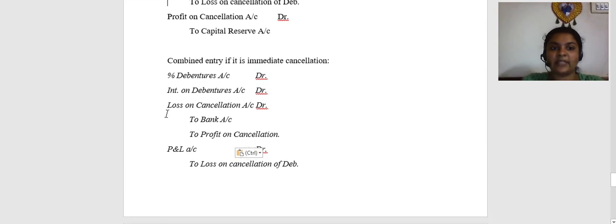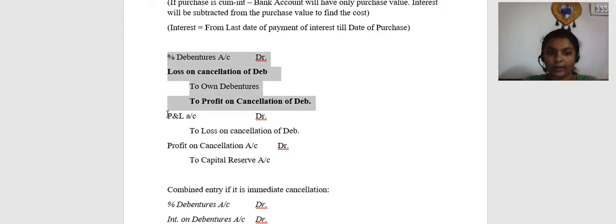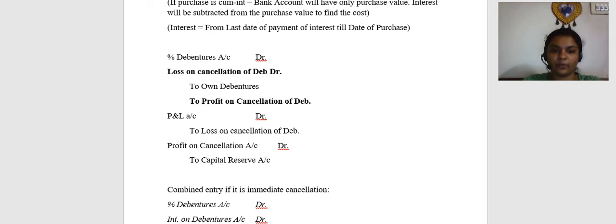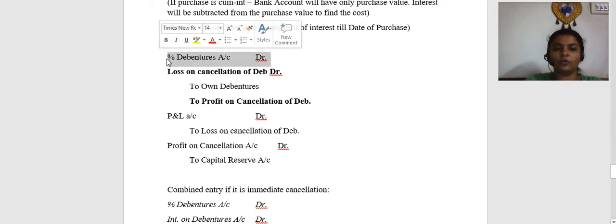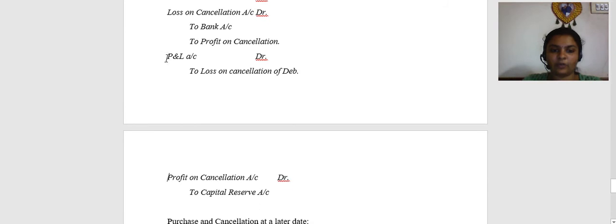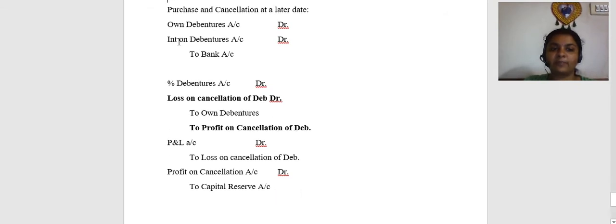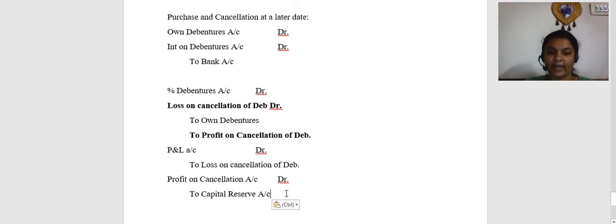Then at the time of cancellation, because cancellation is happening at a separate date, this entry will be passed separately. You cannot combine. So you will have percentage debentures account debit, loss on cancellation of debentures account debit, to own debentures or to profit on cancellation if there is a profit, and then transfer the profit or loss either to P&L account if it is a loss or to capital reserve if it is a profit. So the same entries will follow if it is purchase but cancellation at a later date.